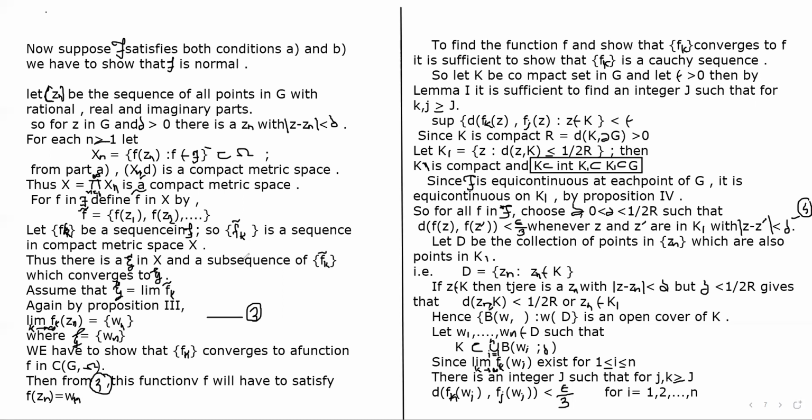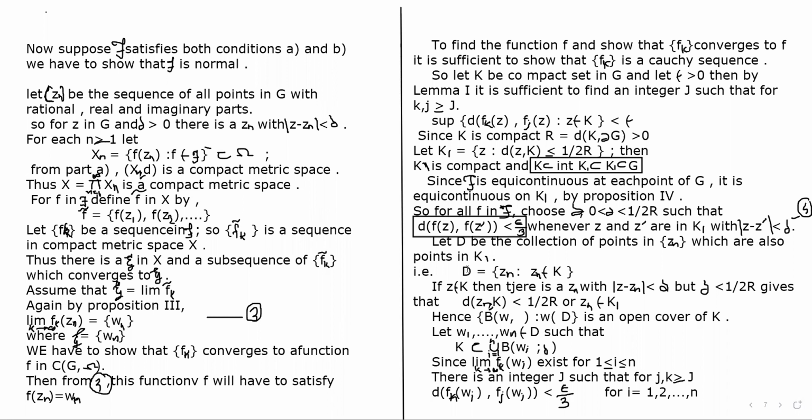Okay, and so we get the third condition as d(f(z), f(z')) is less than epsilon by 3. Now let D be the collection of points in the sequence Zn which are also points in K1.